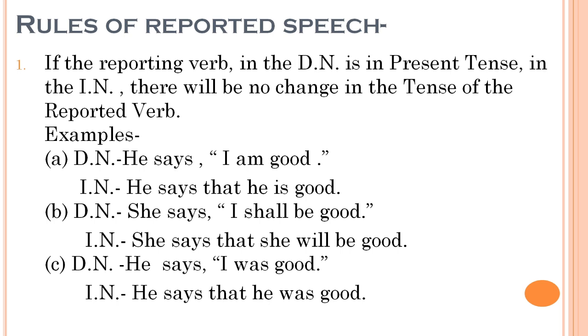Examples: in the direct narration, he says, "I am good." Then in IN, it will be he says that he is good. Am is changed into is, but the present tense is maintained. In B, she says, "I shall be good." Then she says that she will be good. I takes shall, she takes will, the same future. He says, "I was good." He says that he was good. Watch, the same past is there. So the tense of the reported verb is not going to be changed if the reporting verb is in present tense.